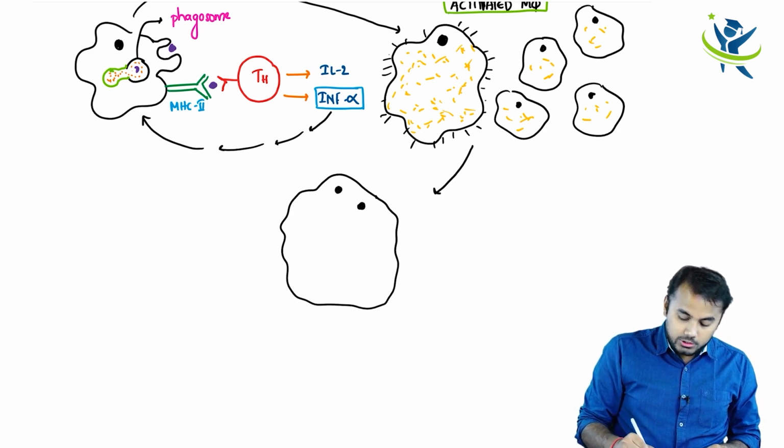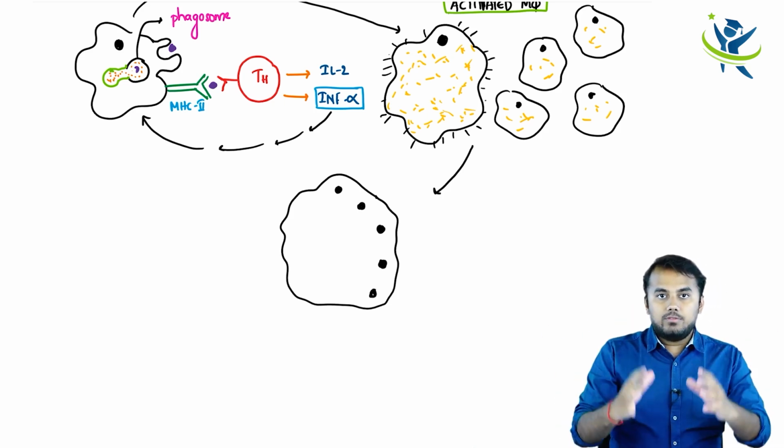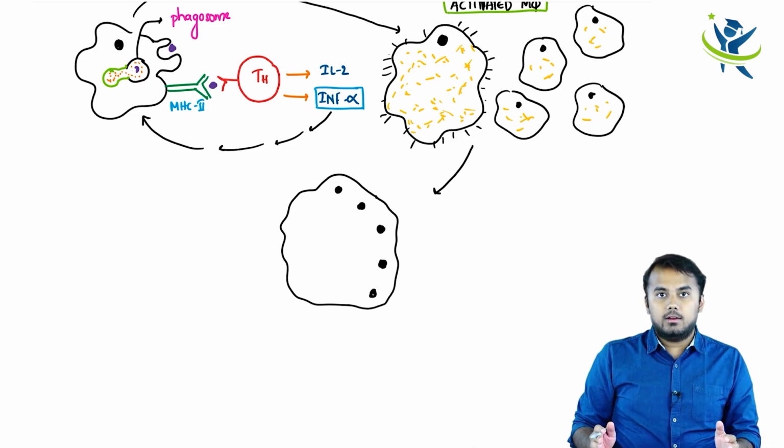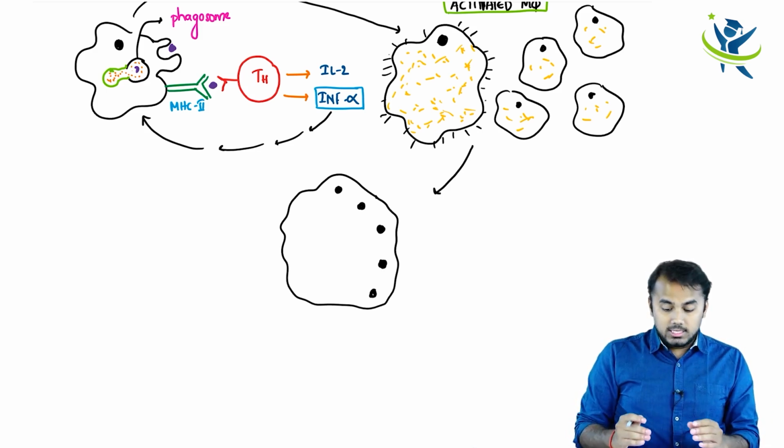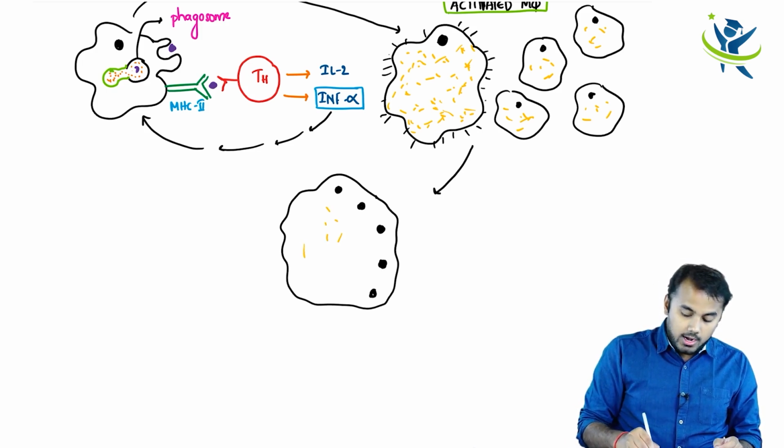All these epithelioid cells join together in this way, and after joining, each epithelioid cell is having one nucleus. So when all of them join together, there are many nuclei here, right? So this is called a multinucleated giant cell. This is called a multinucleated giant cell, okay?